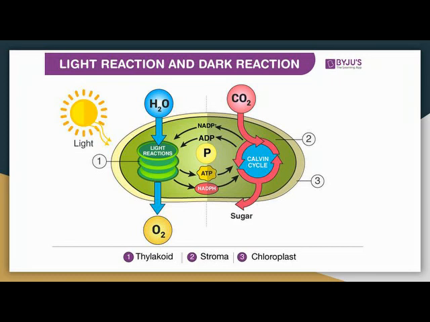Then this ATP and NADPH is utilized in dark reaction, which occurs in the stroma, and carbon dioxide is used here and reduced into sugar. Then energy is released and ATP and NADPH are converted into ADP and NADP positive, and phosphate gets separated from ATP.